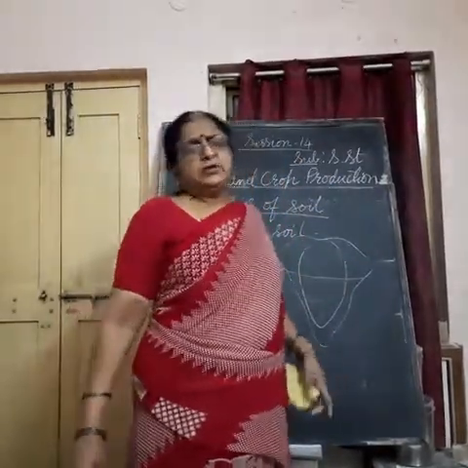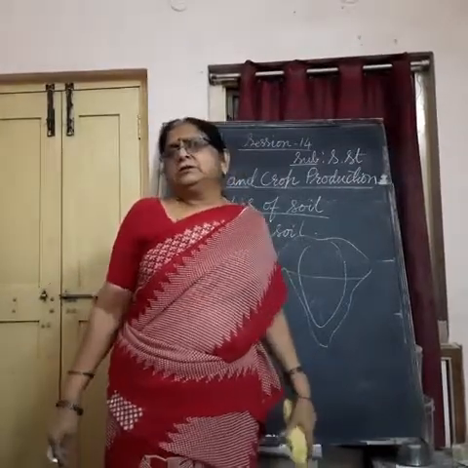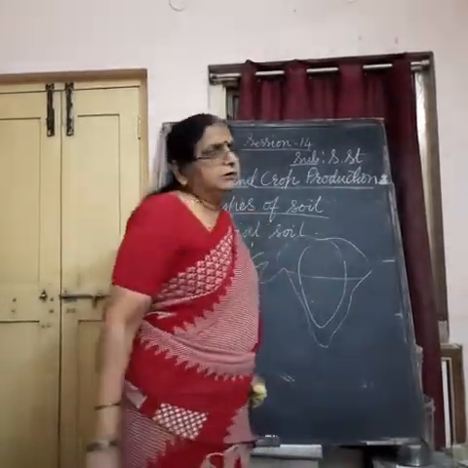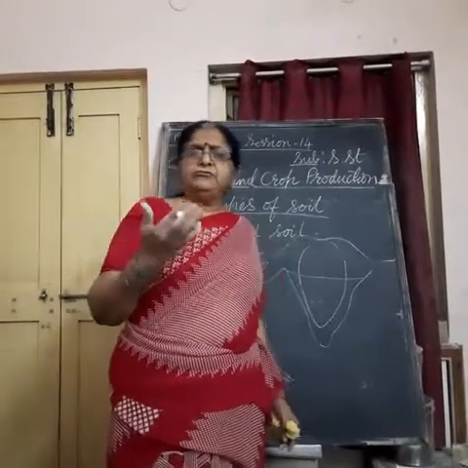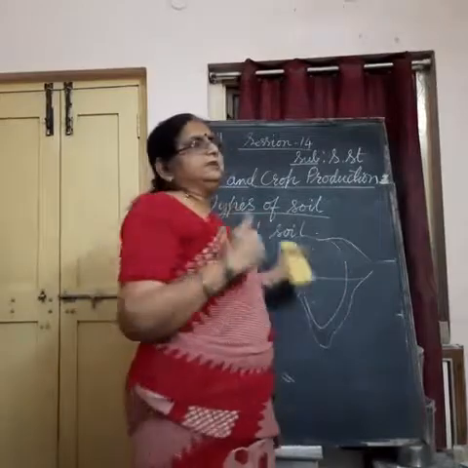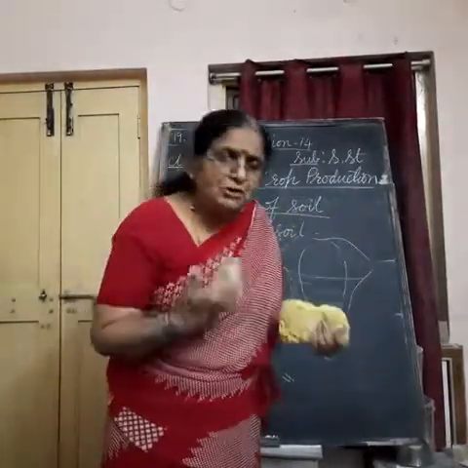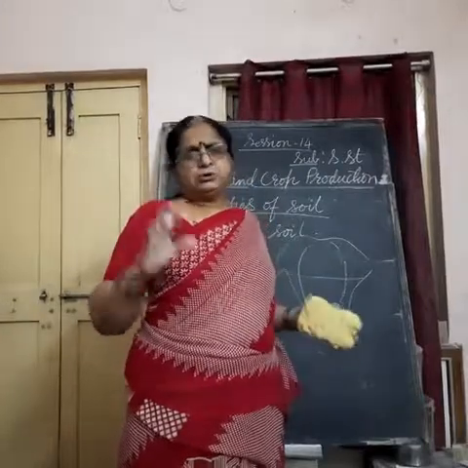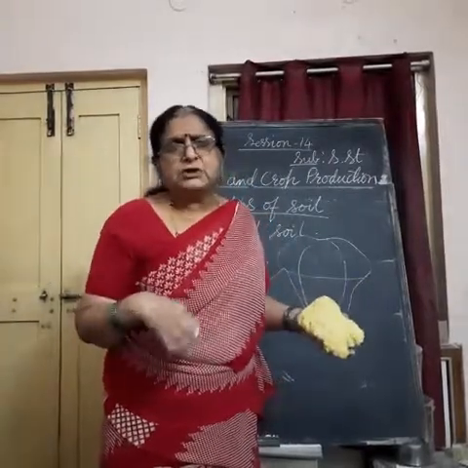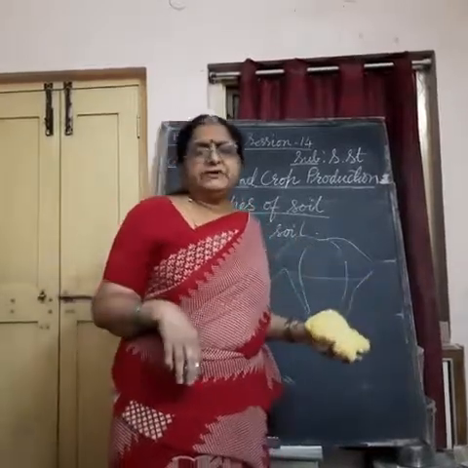These igneous rocks are formed by the condensing or hardening of the lava from the volcano. And when they break up, they form a kind of black, smooth soil, which is called black soil. This is also called Regur soil in scientific terms.